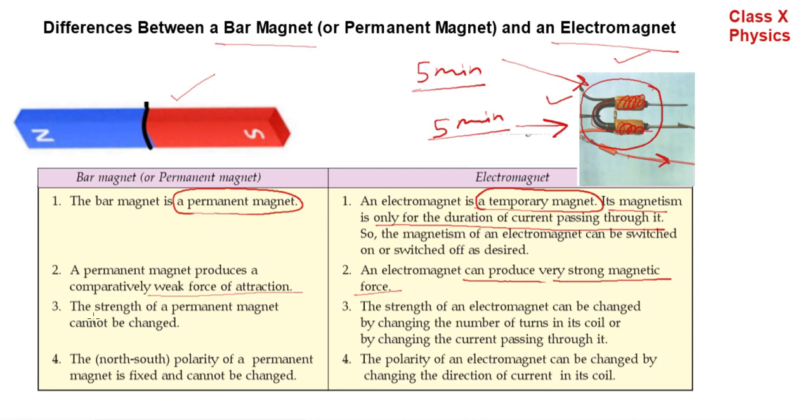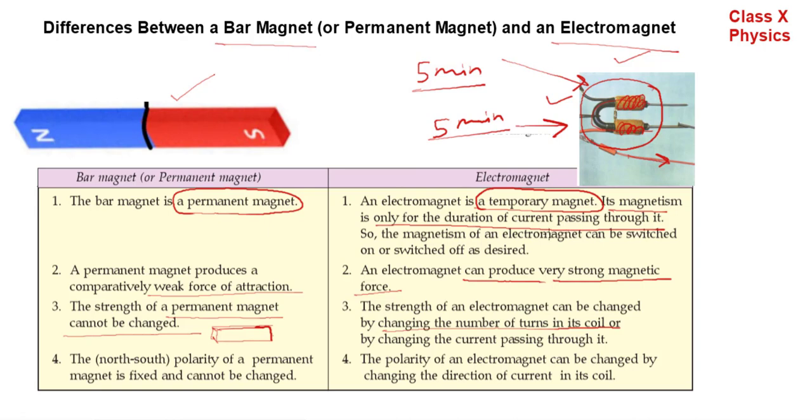Next point, the strength of permanent magnet cannot be controlled. Suppose this is the permanent magnet. There will be a limit of magnetic strength which can be produced by this permanent magnet. Here, the strength of electromagnet can be changed by changing the number of turns in its coil or by changing the current passing through it.